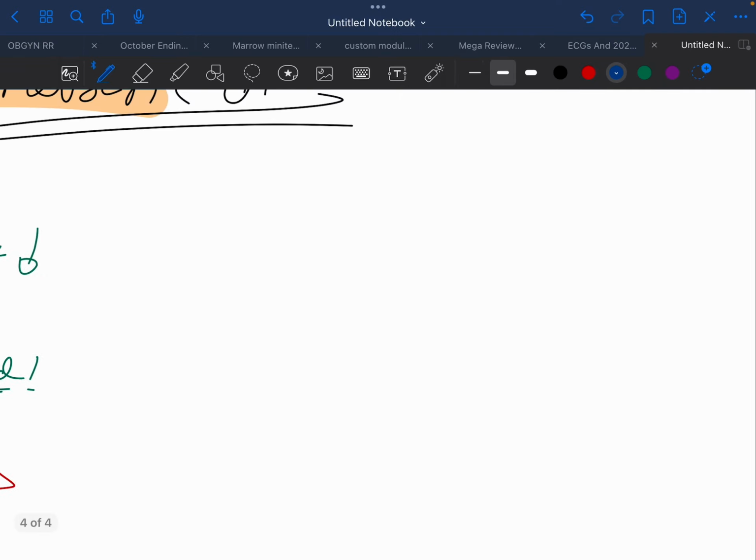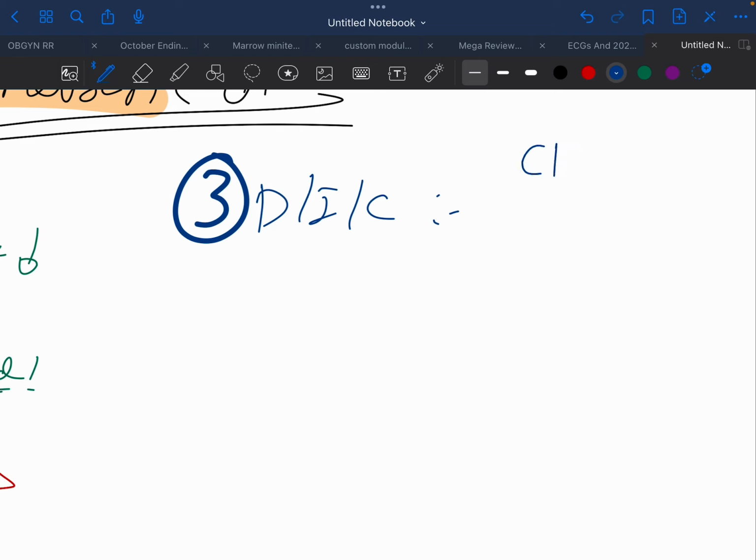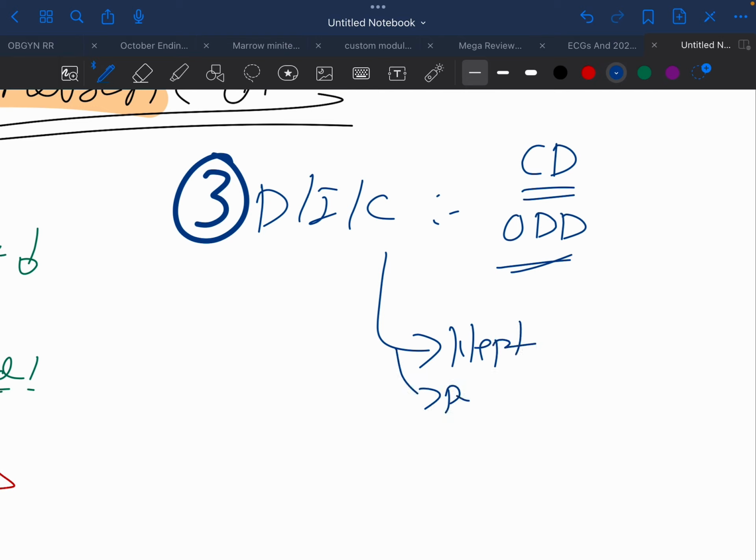The third group of disorders which comes under neurosis is the disruptive, impulse control and conduct disorders. Very important are conduct disorder and ODD. Then we have kleptomania, pyromania, and intermittent explosive disorder.